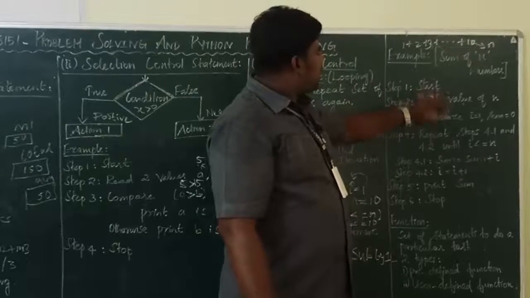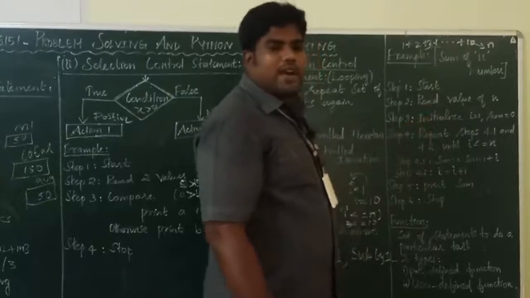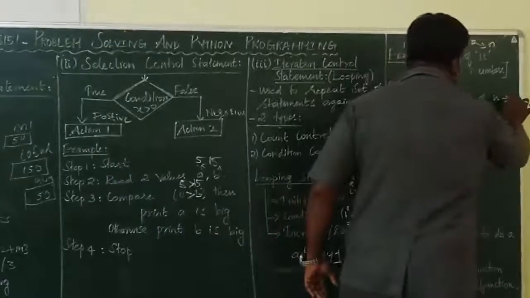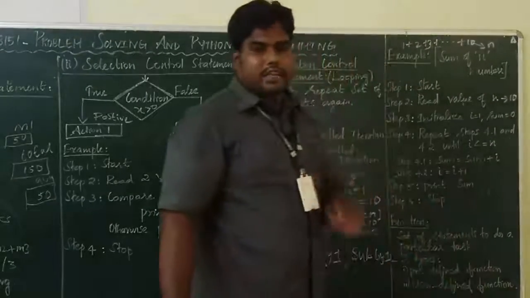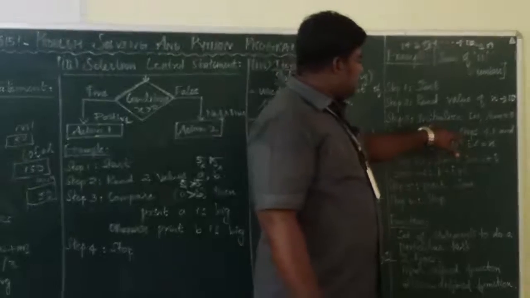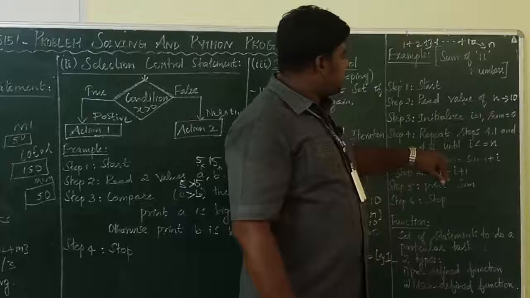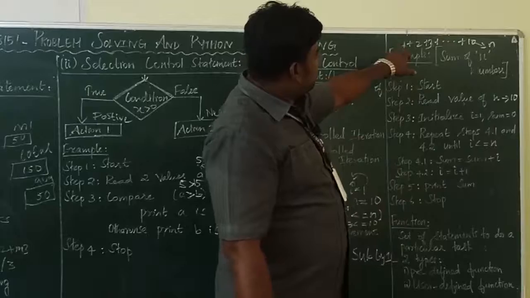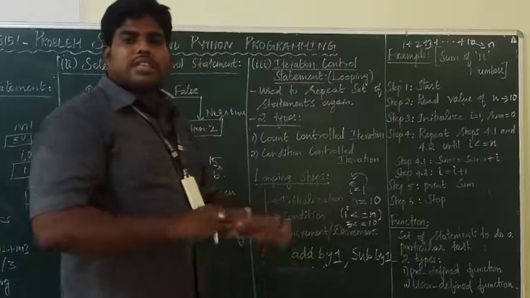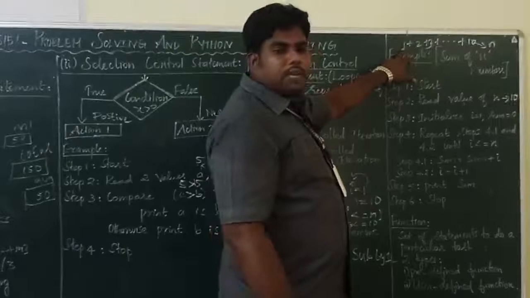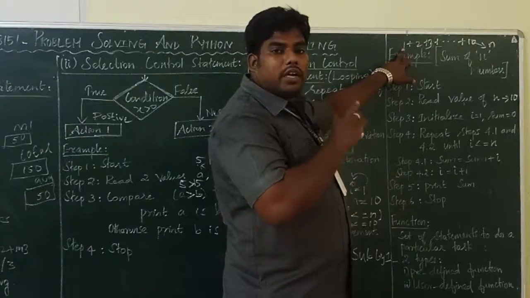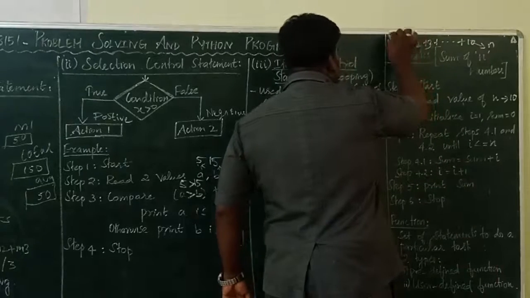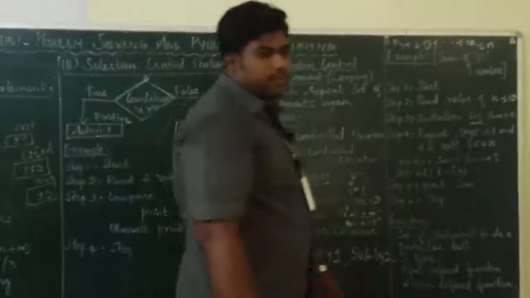Start. Okay. First start the algorithm. Then read the value of n. So read means get the input for n. My input here is 10. Now what's the n value? 10. Okay. Then initialize or set i equal to 1. Why am I putting i equal to 1? See, initialization is nothing but fixing the starting position. Here where is the starting position? I want to add 1 to 10. So my i value is 1. That's why I put i equal to 1.